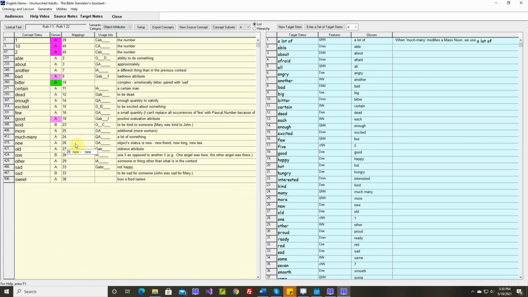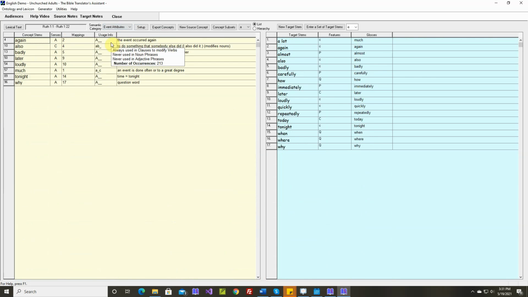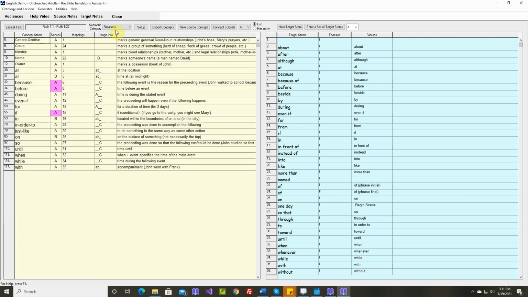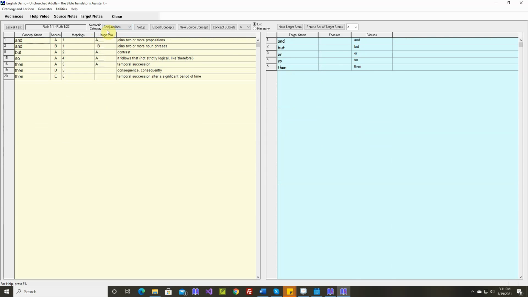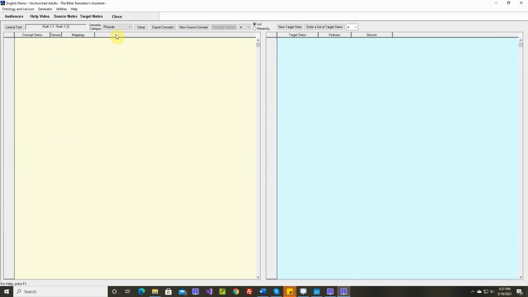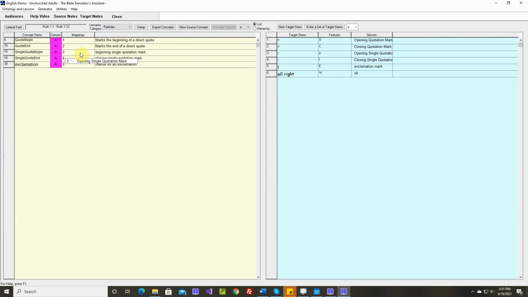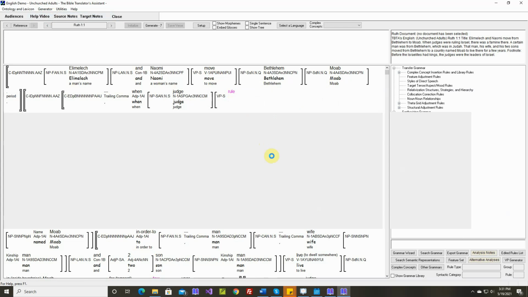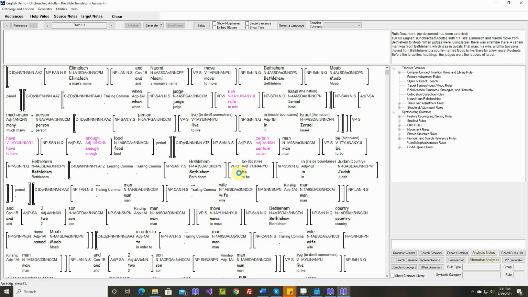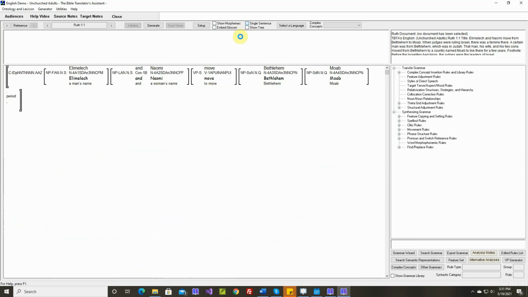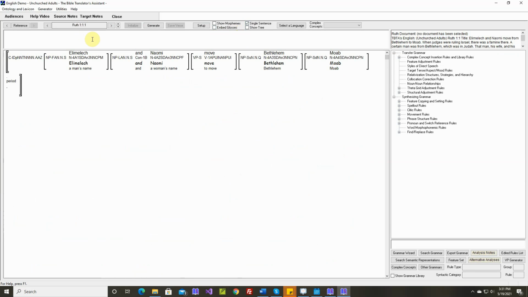The adjectives, they're all linked to a target word. The adverbs, they're all linked. The relations, they're all linked. There are no phrasals in Ruth 1. Okay, they're all linked. So, now, when we come back to Ruth 1:1, all of the words are linked to target words. All of the concepts are linked to target words. And we'll work on, we'll say single sentence. We'll work on Ruth 1:1:1 in the next video.